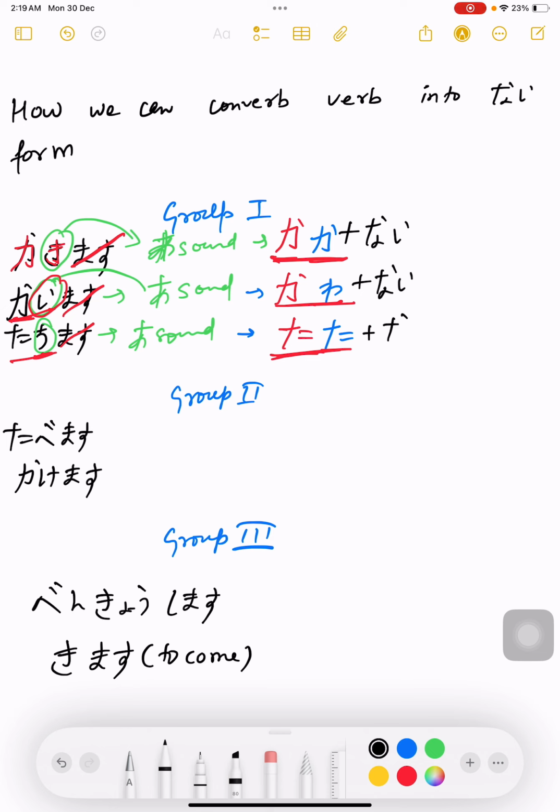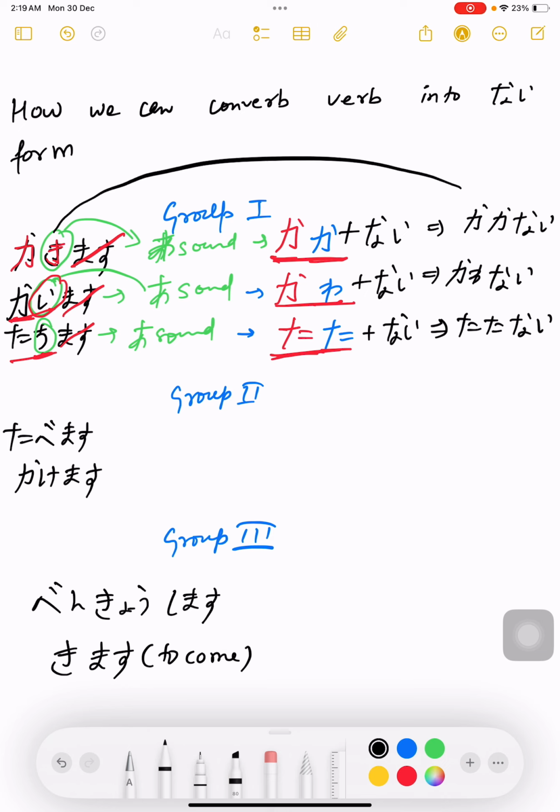So now if I say what is the ultimate answer, kakanai, kavanai, tatanai. So here what I am trying to say, kakimas casual form is kakanai. Kaimas casual form is kavanai. Tachimas casual form is tatanai.